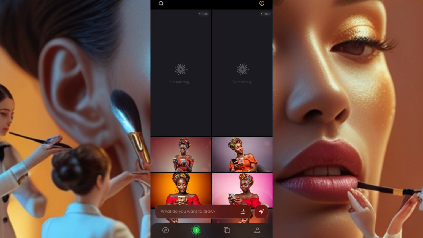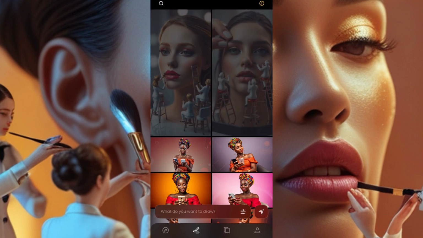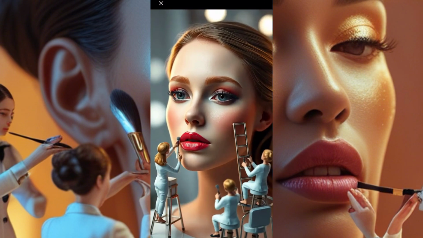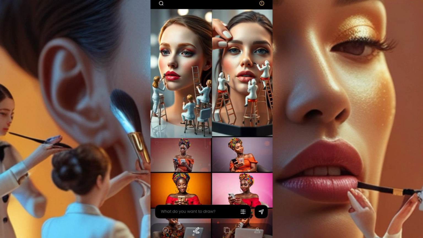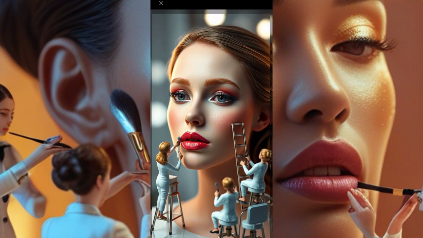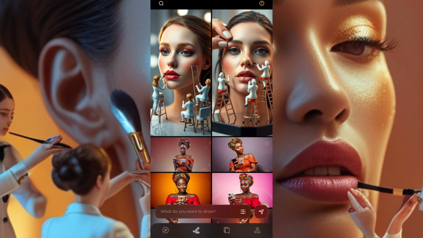Okay, so let's wait and see what we got. Let's wait and see what we have. Okay, so we'll create the first one, then the second, then the third one, and then we go to generating them. So, okay, this is the first one that I got. Let's see. This one stands perfect. Yes, this one stands perfect. So I'll take this one. I'll take this image. Yeah, the image is good.